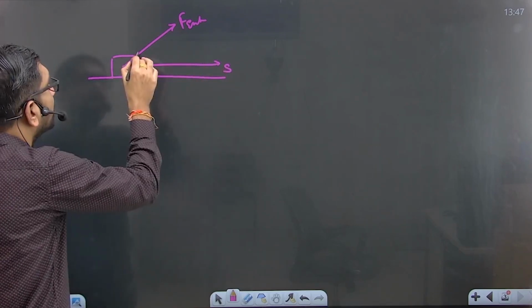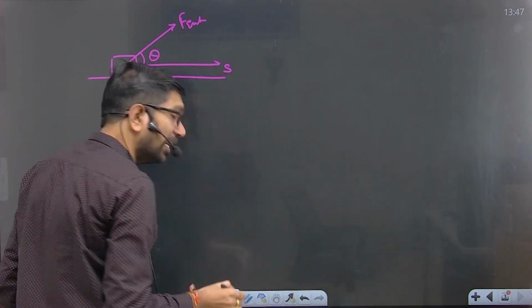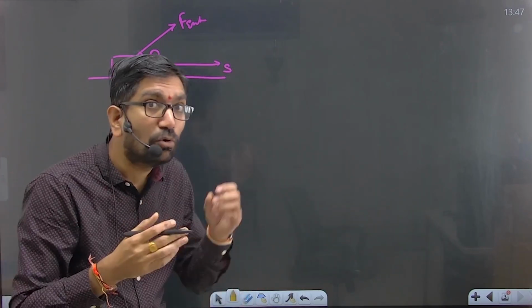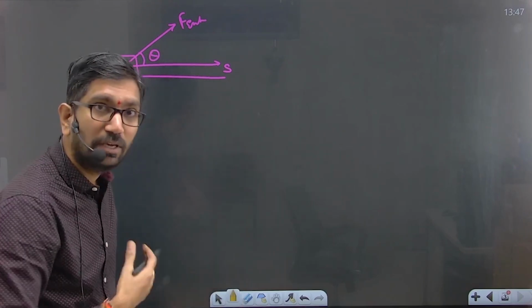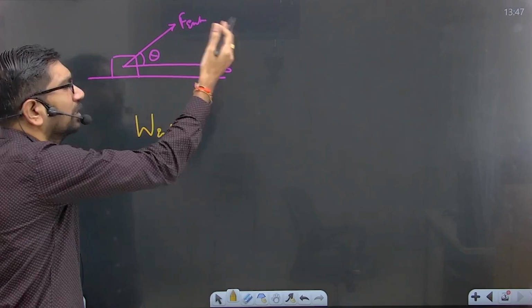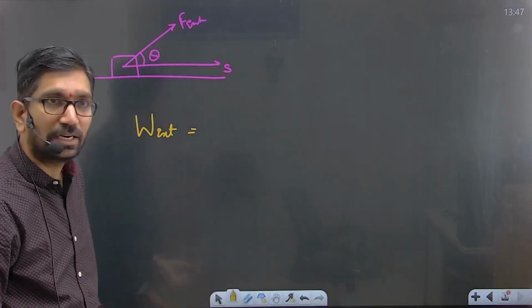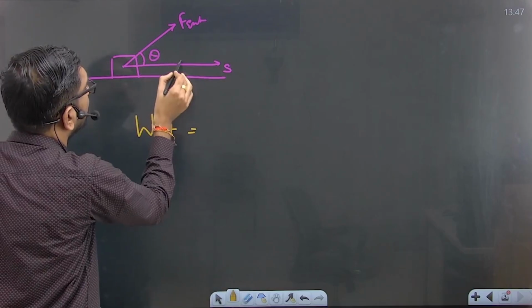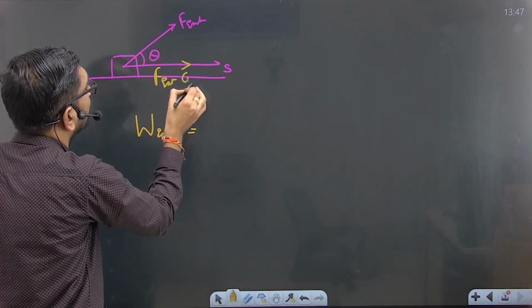Yes, and this is the angle theta. Okay, the work. To calculate the work, I already gave you the note point. What is the note I have given? The work. When you apply an external force, you get external work here, right? Wherever theta is present, there you will get what? Cos theta. Yes, so here you get cos theta.